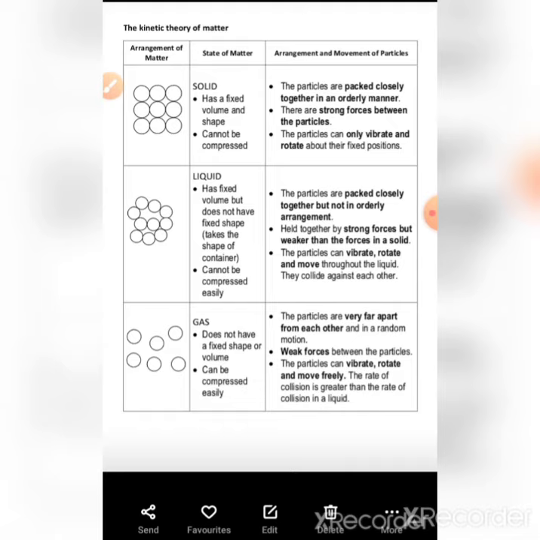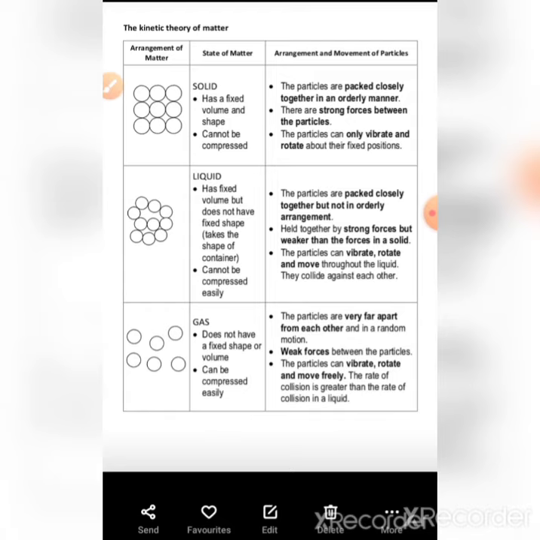When it was in the glass, it had the shape of the glass, but when poured into the bottle, it takes the shape of the bottle. Means the shape of liquid is not fixed, but solid has fixed shape and fixed volume.